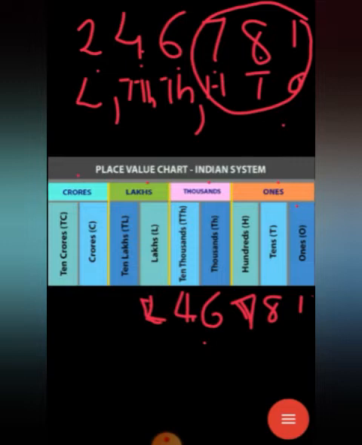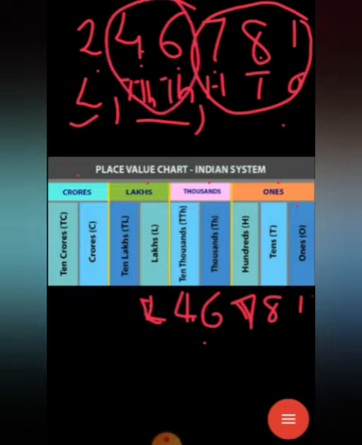So how to read this number? This is the lakhs period, number 2, so 2 lakh. Then the 10,000s place is 4 and thousands is 6, so the thousands period number is 46, so 46,000. Then the ones period number is 781. So what is this number? 2 lakh 46,781. You understand?